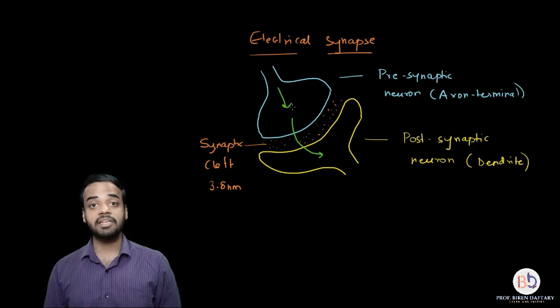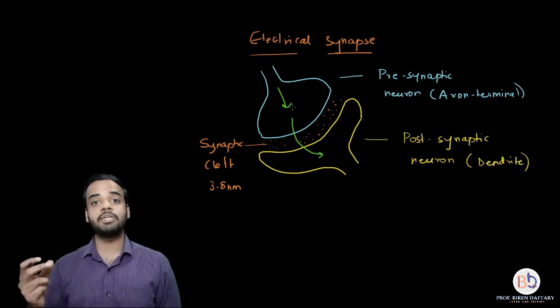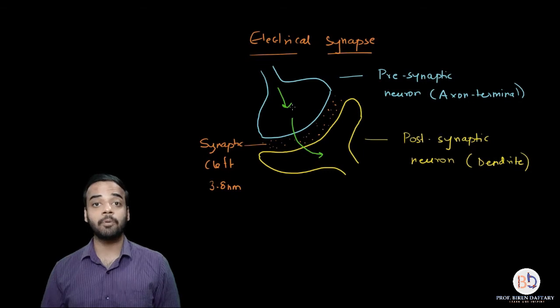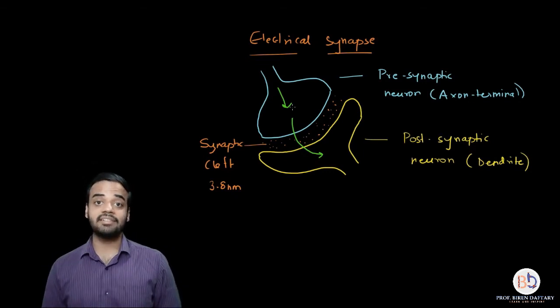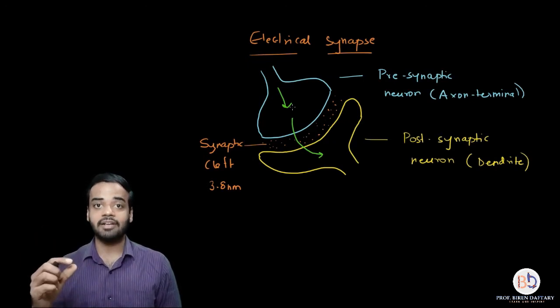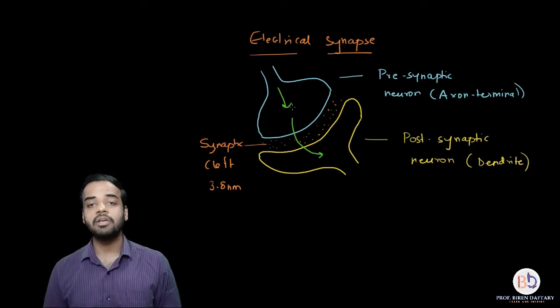So please remember, in the case of a chemical synapse, the distance between the pre and the postsynaptic neuron is approximately between 20 to 40 nanometers. Okay, so that distance is a lot, but in an electrical synapse, the synaptic cleft length is very small. Please remember. So with that, we have finished the electrical synapse.